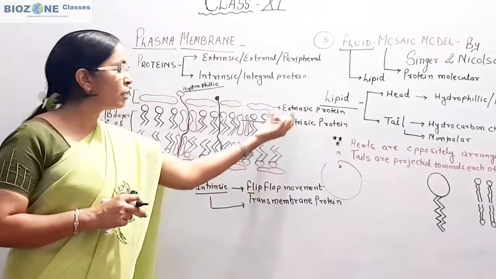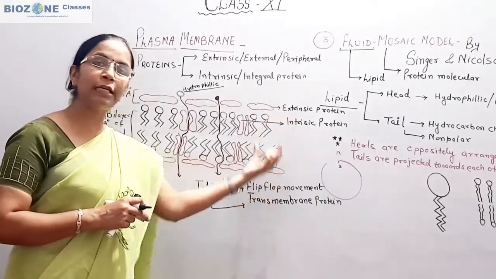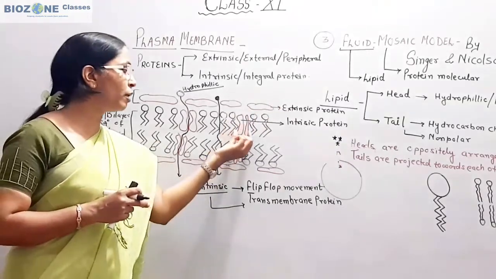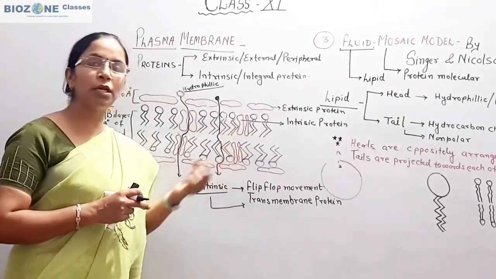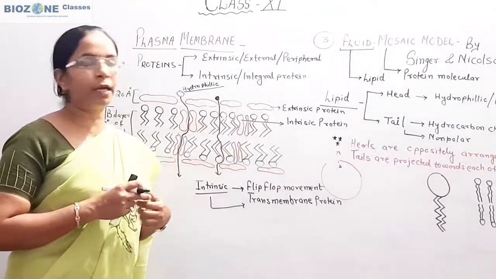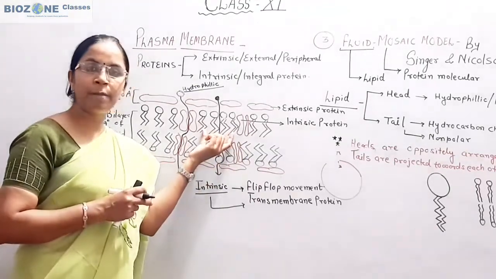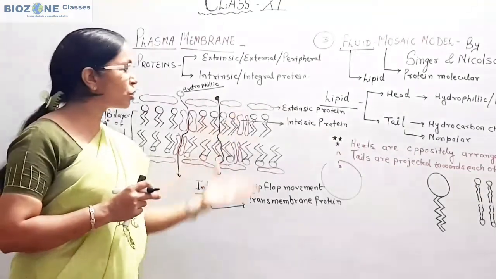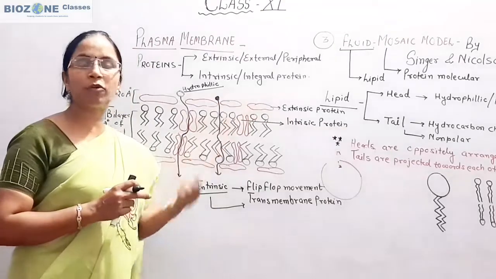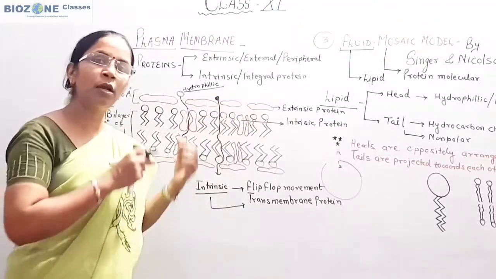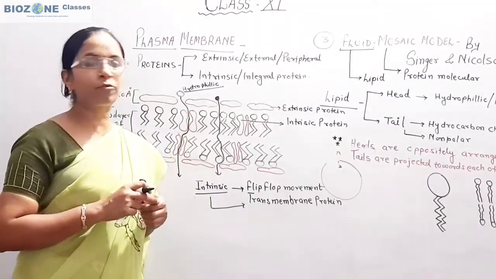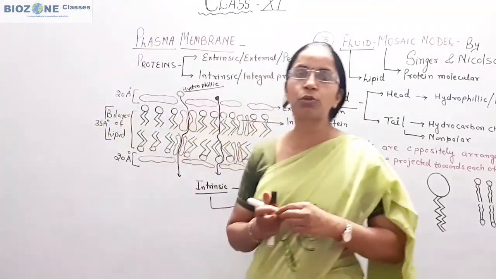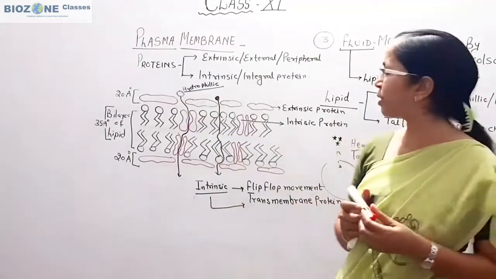Along with this diagram, remember the extrinsic proteins are present at the outer surface of the lipid. Intrinsic or integral proteins are partially or completely embedded in the lipid bilayer and they break the continuity of the lipid bilayer. Remember the functions: which layer is responsible for hydrophobic molecule transport and which molecules are responsible for the transport of hydrophilic molecules. So this much you remember for today's session, that is about the structure of plasma membrane.